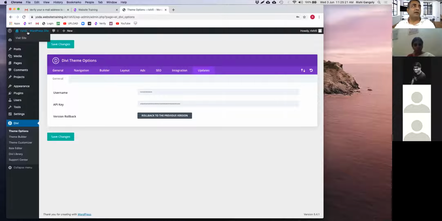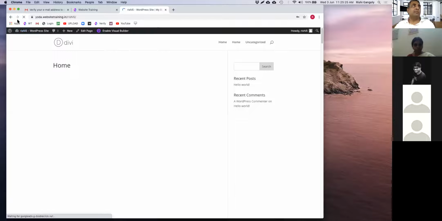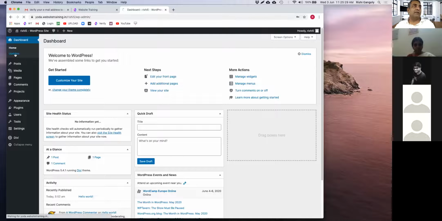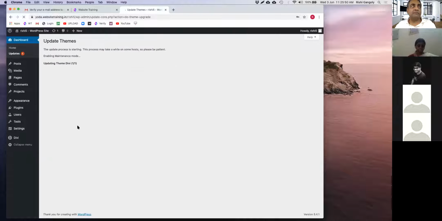So hopefully if there's an update, I should be able to get the update. So I've got 4.4.0 installed right now. I will be updating it to 4.4.7. So it's always good to update the latest theme. I'm just going to select theme and click on update theme.